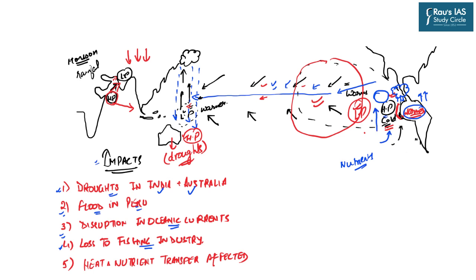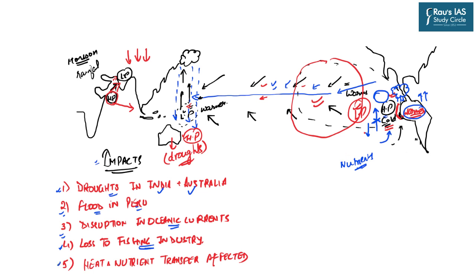The cold water which comes from below the oceanic surface has nutrients with it. But in the El Nino situation, these conditions have reversed. Now there is no upwelling in this particular area, rather we have downwelling, and hence these areas are not receiving adequate nutrients. And therefore there will be the mass death of fishes, and in turn it will lead to huge losses in the fishing industry.